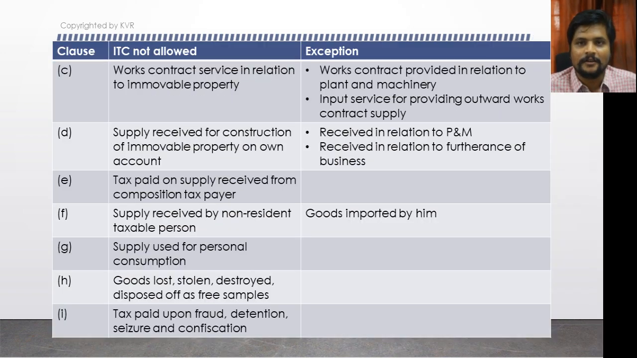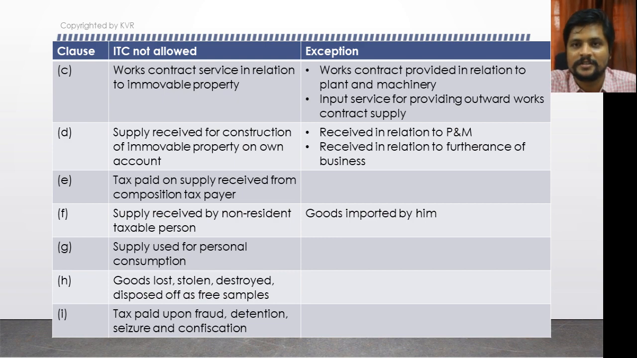Next is clause C. Clause C is a works contract service in relation to an immovable property. If any works contract service is availed in relation to any immovable property, then it will fall under blocked credit. ITC is not allowed for that. But there is an exception to it, which is works contract provided in relation to plant and machinery. If you are availing a works contract in relation to plant and machinery, then ITC is available on that.